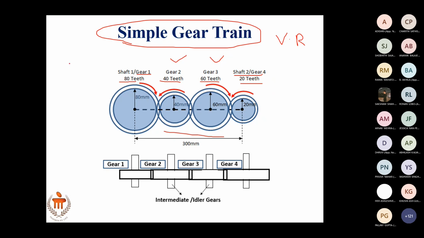Now gears are available in different standard sizes. You cannot have, say, 40, 60, 100. You could have gone for same diameter gears, right? So you need to look into the list of types of gears that you get in the market. Only standard gears are available, and only those you can use. If you want a custom gear, then you need to manufacture it yourself.